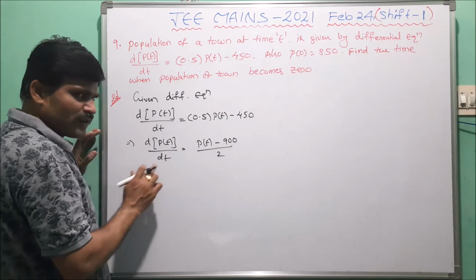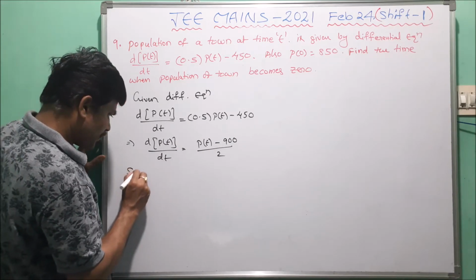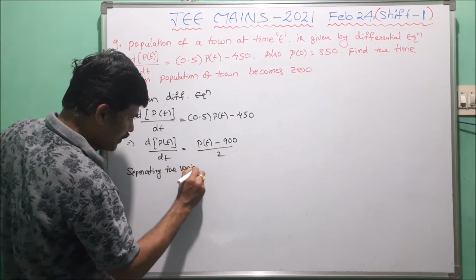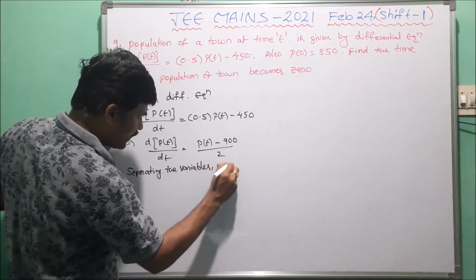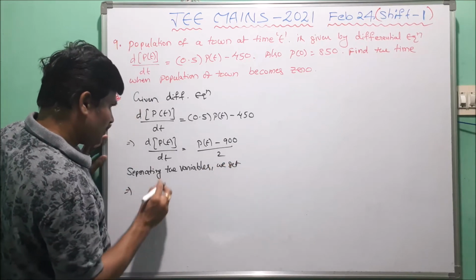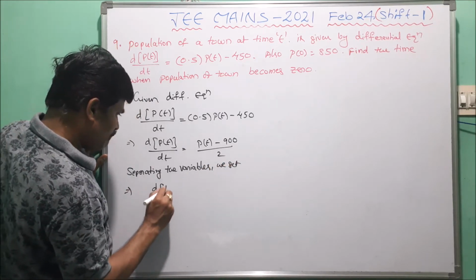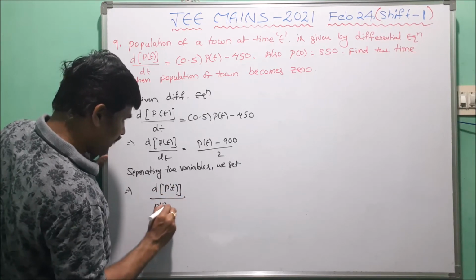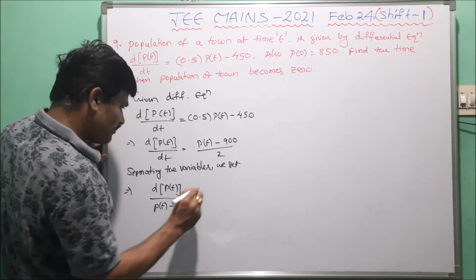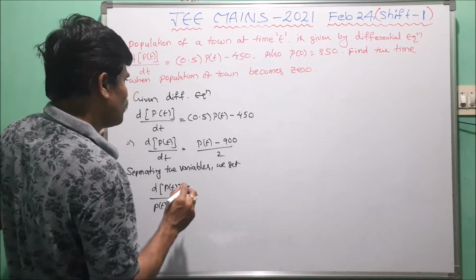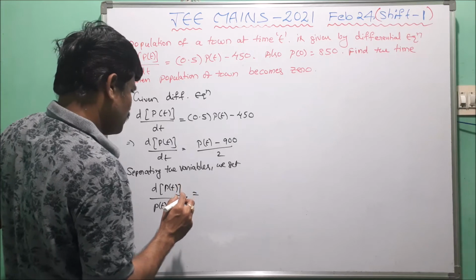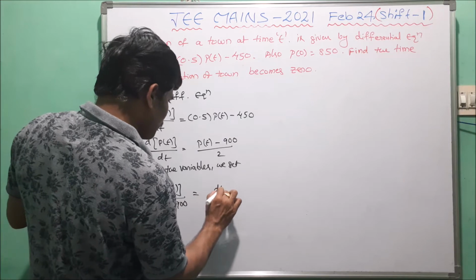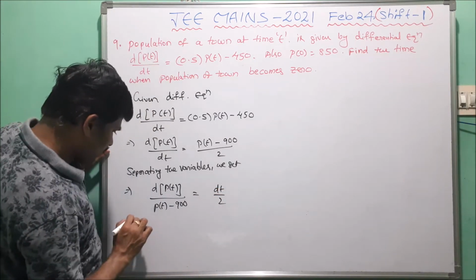Now here we have to separate the variables. Separating the variables, we write d of p of t by p of t minus 900 equals dt by 2.